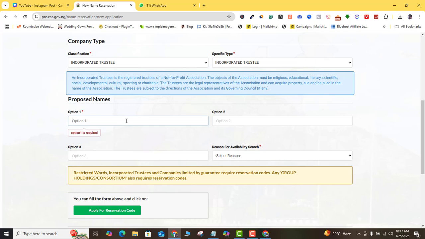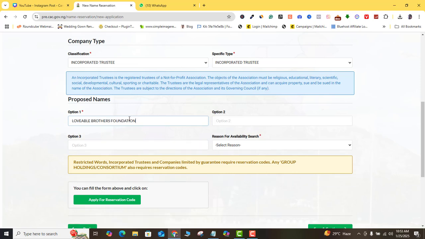I already told you the things you must put into consideration when picking out a name for your NGO or your incorporated trustee. So here you want to put in your name. I'm going to put in my name here. Of course, you know by now that you must have also done your availability search and be sure that your name is available before you can use it. So here, I'm just going to leave mine with this option 1. Of course, CAC gives you the option to also add option 2 and option 3. I'm always okay with my option 1.